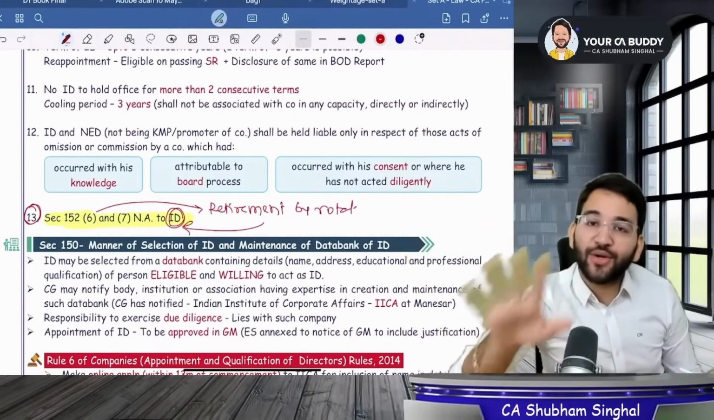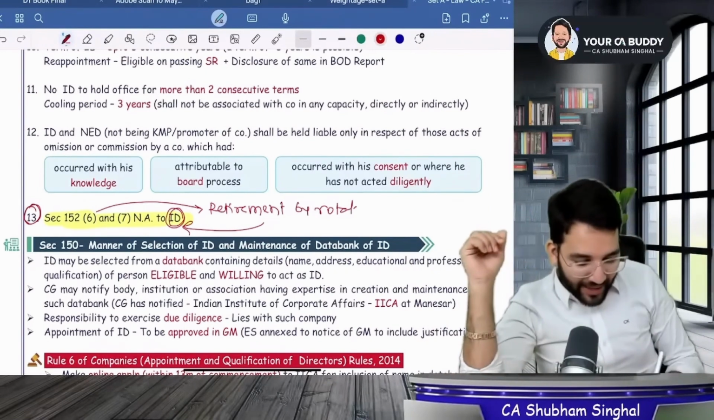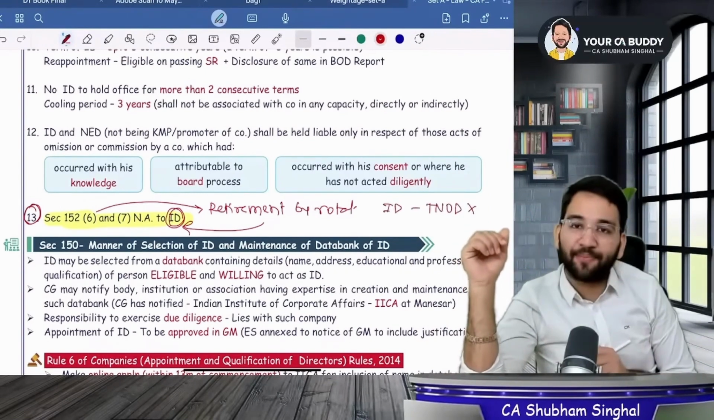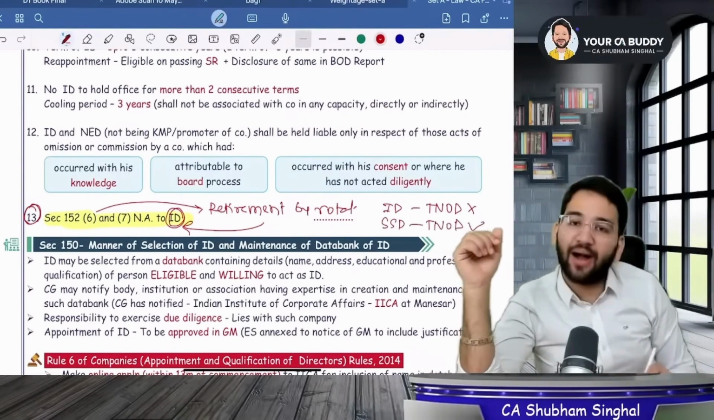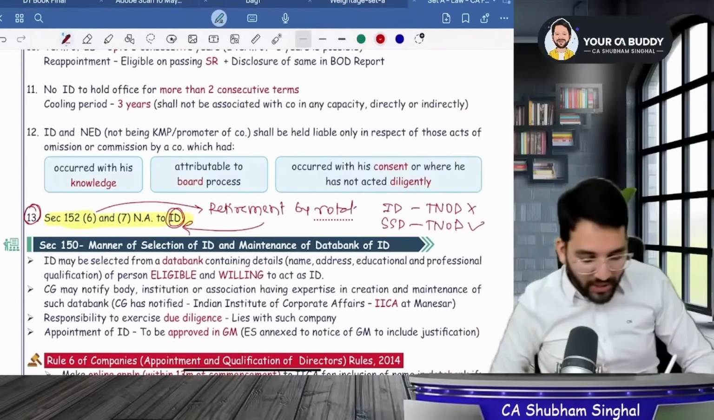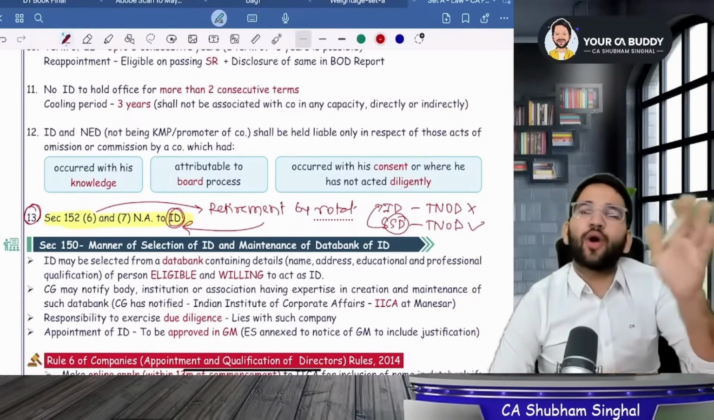It says here, small shareholder director can't be retired by rotation. This means that the independent directors are not counted in the total number of directors. But small shareholder directors will be included in the total number of directors. There's a very big and wide debate on whether small shareholder directors are independent directors. Is it mandatory? If it's so, then what will happen?